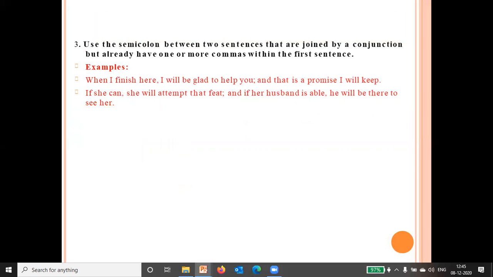Then use the semicolon between two sentences that are joined by a conjunction but already have one or more commas within the first sentence. So it is again used when we use two sentences that are joined by a conjunction, but the first sentence already has a comma. Like, when I finish here, I will be glad to help you; and that is a promise I will keep.